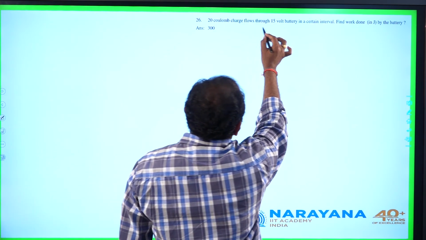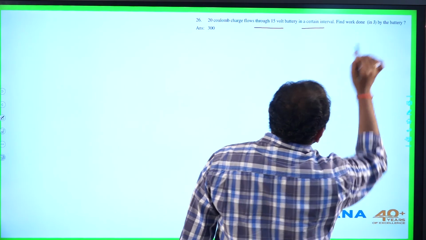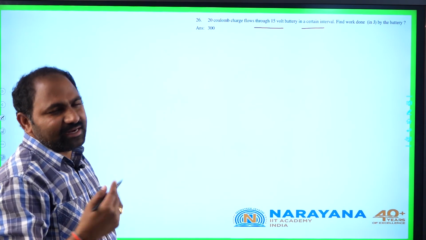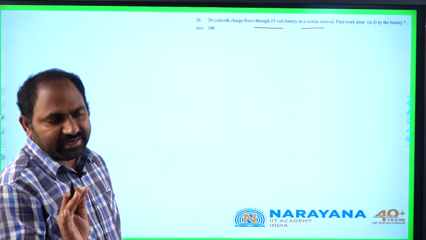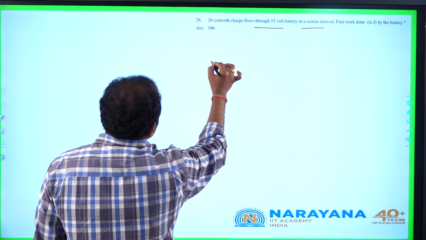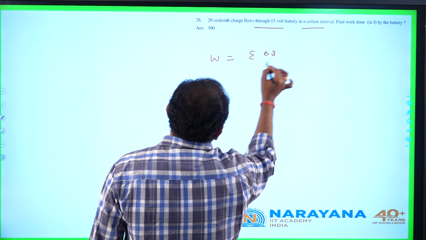20 coulomb charge flows through a 15 volt battery in a certain interval. Find work done by the battery. It is a simple question. Work done by the battery is nothing but the amount of charge supplied by the battery from its positive terminal into the EMF of the battery. So W equals EMF of cell into amount of charge supplied.